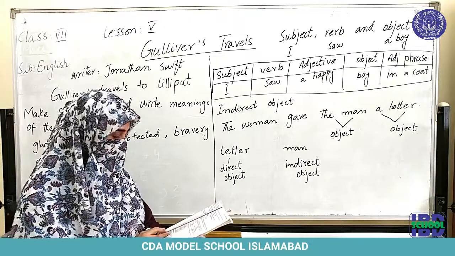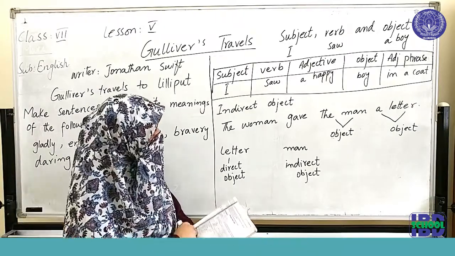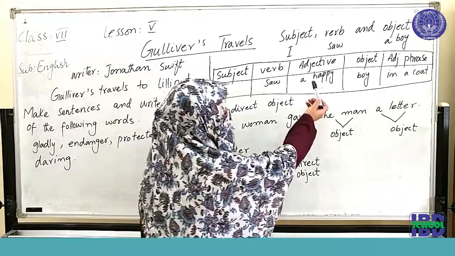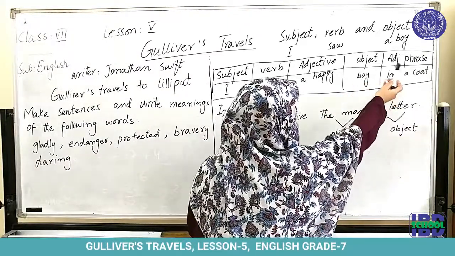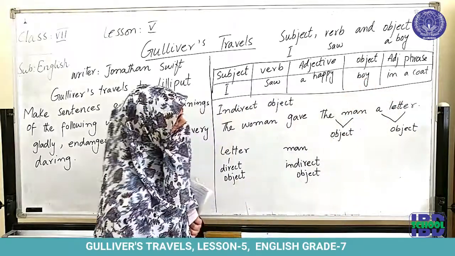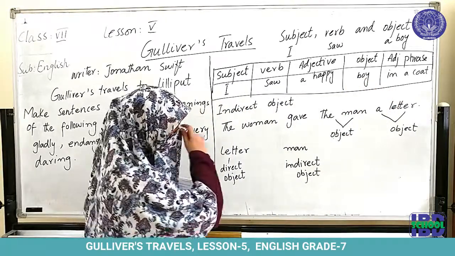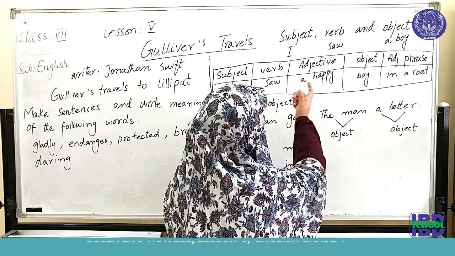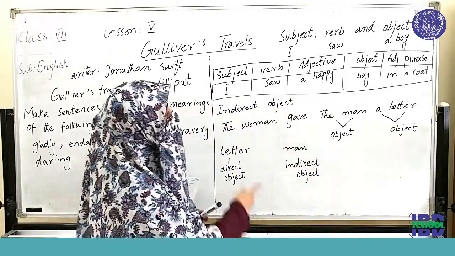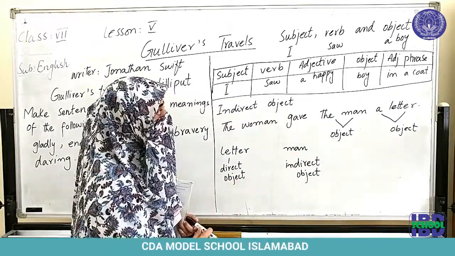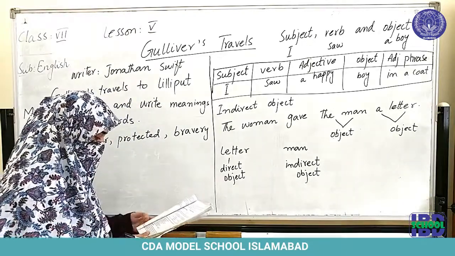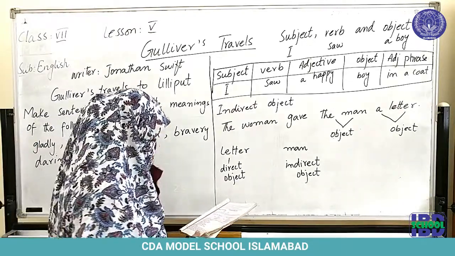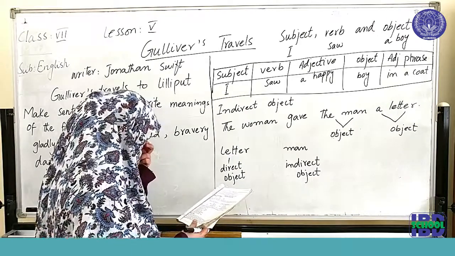Now 10 sentences are given to you and you have to place an adjective before an object and an adjective phrase after the object. Now this is an order. You have to always place the adjective before the object and the adjective phrase after the object. So doing this you will be able to complete this exercise also.